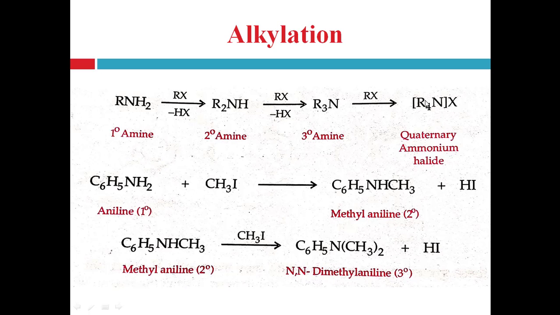That's why nitrogen now acquires a positive charge, because its lone pair of electrons is used, and the halide has the negative charge. So both the ammonium and halide ions remain ionically bound. That's why it forms the quaternary ammonium halide salt.